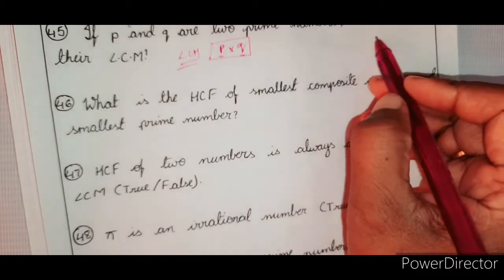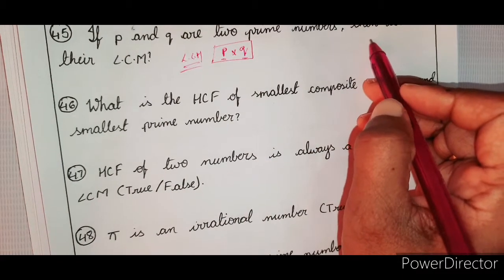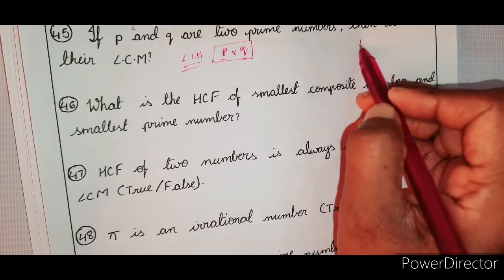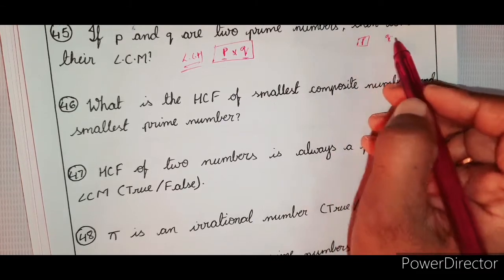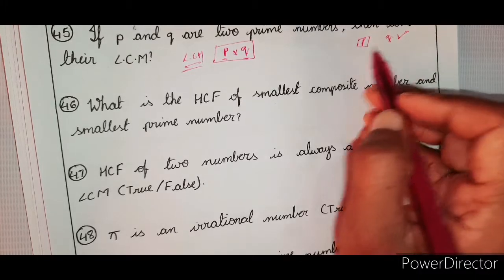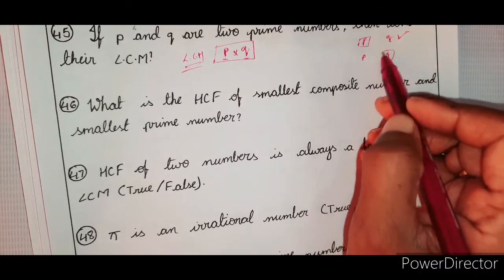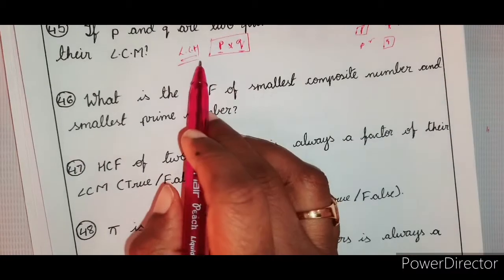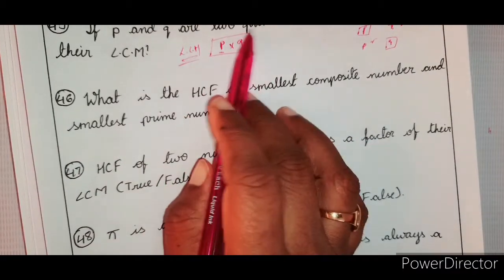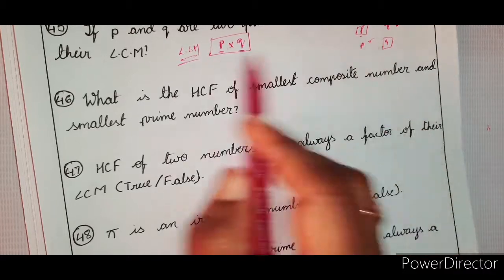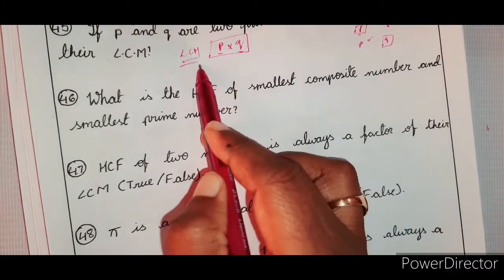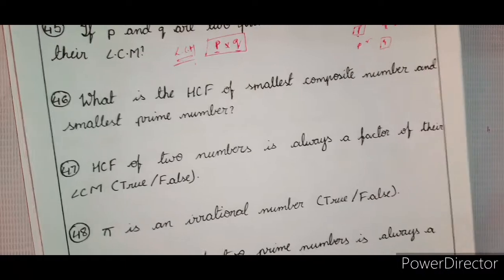Suppose one number is a factor of the other, that means if P is a factor of Q, then Q is the LCM. But when these two are prime numbers, nothing can be a factor of the other one. So their own product is the LCM.